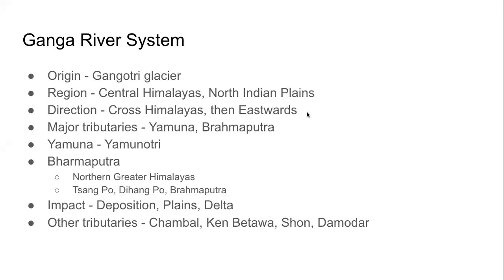Next is the Ganga river system. If you follow the Ganga river, go towards north, you will find that it starts from a place which is called Gangotri. That is where the Gangotri glacier is. If you look at it carefully, you will see that it passes through central Himalayas, the Uttarakhand region. In that place, it is flowing from, say, northeast to southwest. And then when it comes to the foothills of the Himalayas, its direction changes. It flows along the North Indian plains from west to east.